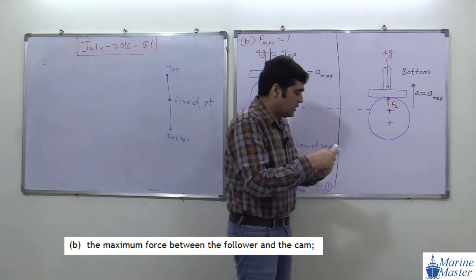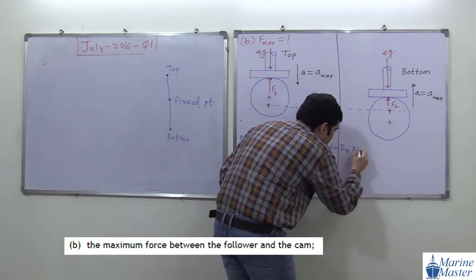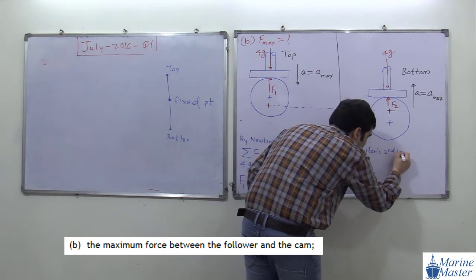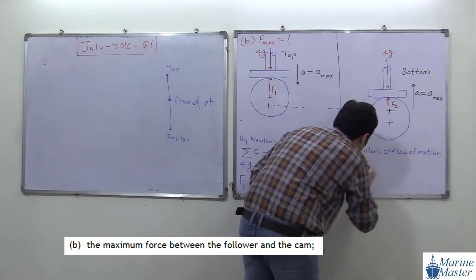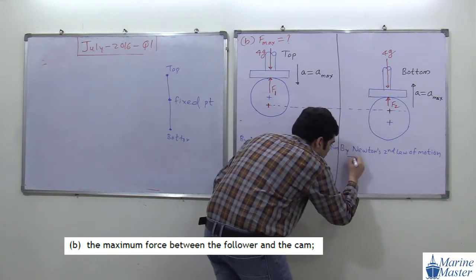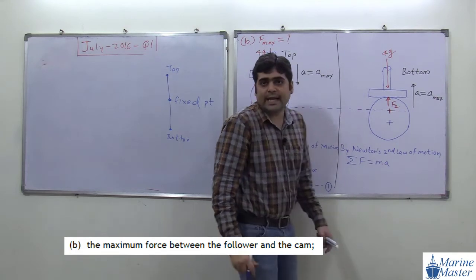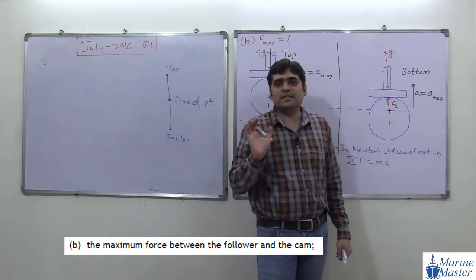So now we are going to apply again Newton's second law of motion. What is Newton's second law of motion? Summation of force is equal to ma. Forces in the direction of acceleration we will consider positive, and opposite forces we will consider negative.